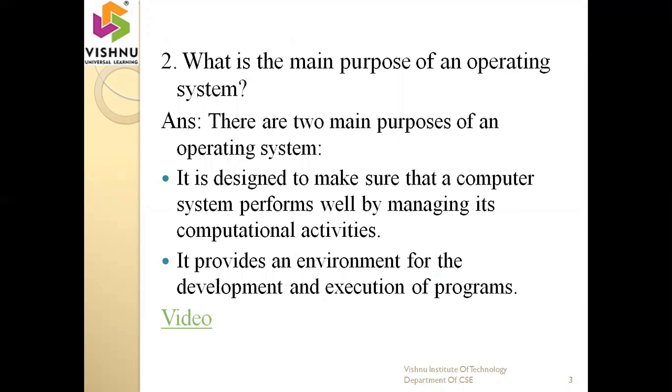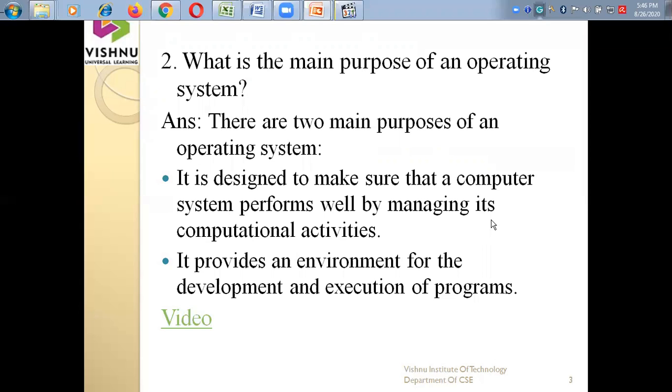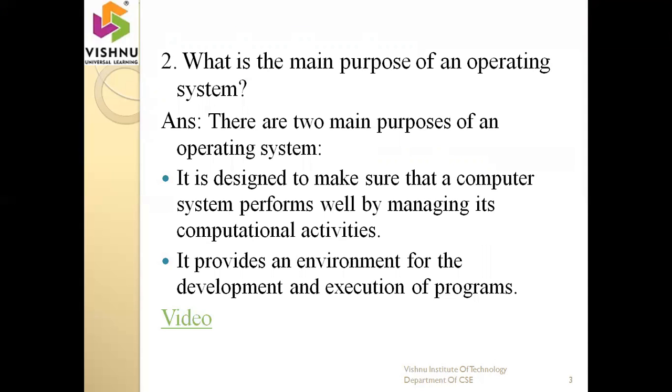Next one is: what is the main purpose of an operating system? There are two main purposes. The first one is that it is designed to make sure that a computer system performs well by managing its computational activities. So how does it manage? There are different kinds of resources present in the system. The resources may be RAM, hard disk, input output devices, or peripheral devices which are connected externally, or the central processing unit. All these activities should be managed with the help of the operating system.